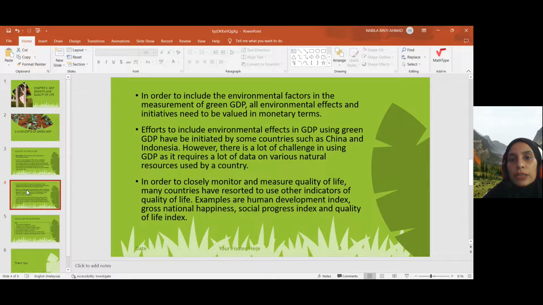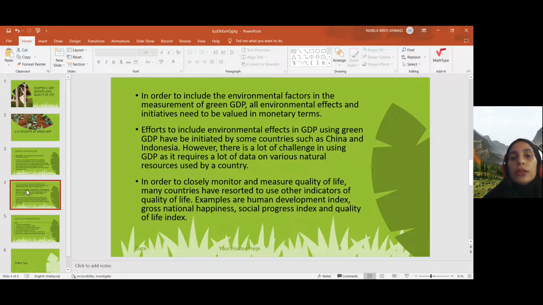So efforts to include environmental effects in GDP using green GDP have been initiated by some countries such as China and Indonesia. But there is a lot of challenge in using green GDP as it requires a lot of data on various natural resources used by the country. So to closely monitor and measure quality of life, many countries have resorted to use other indicators of quality of life. Yeah, for example, Human Development Index, gross national happiness, social progress index, quality of life index.